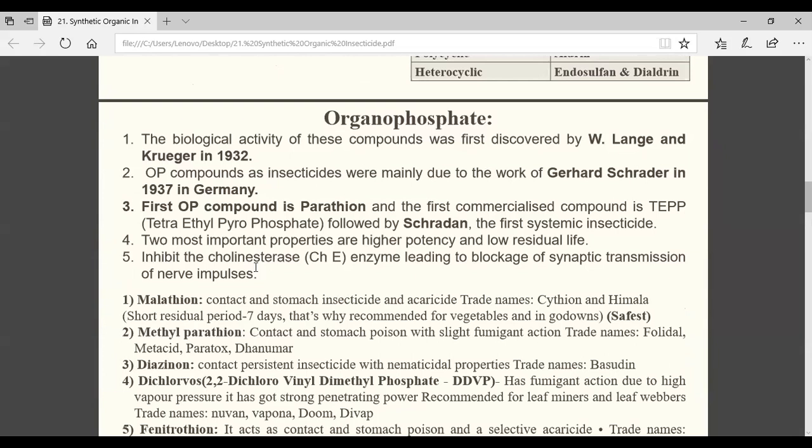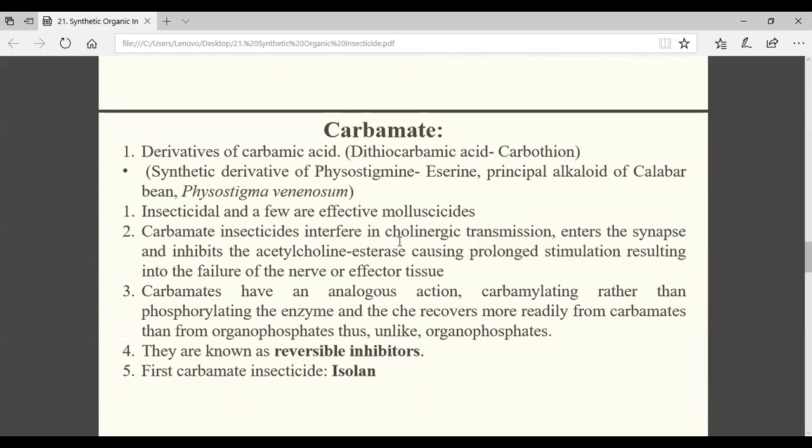Now coming to the next one, that is carbamate. These are derivatives of carbamic acid or dithiocarbamic acid. In the Calabar bean, they have physostigmine, or eserine, which is the principal alkaloid responsible for insecticidal toxicity.